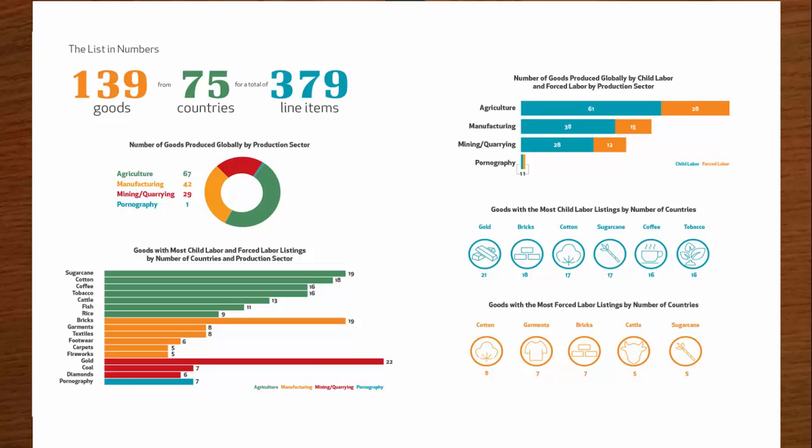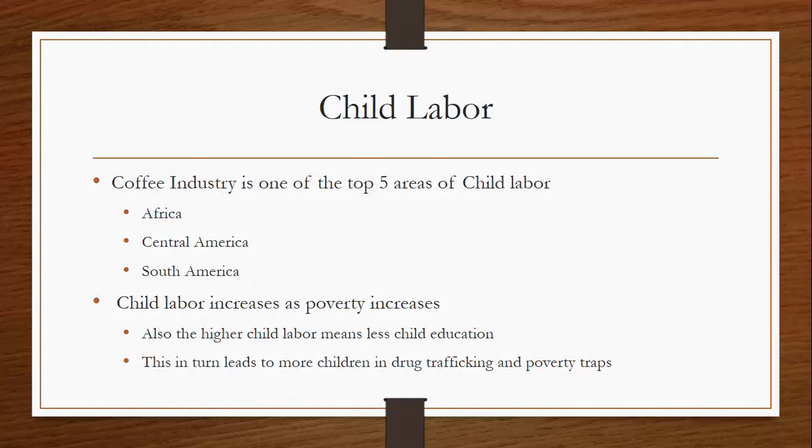Here are some additional statistics related to the production of coffee that should be considered when formulating your opinions regarding the controversy surrounding coffee production. As you can see, the coffee industry is one of the top 5 production areas for child labor, and a notable trend you should be identifying is the connection between increased poverty and increased child labor. Furthermore, child labor has its own set of consequences besides violence, including lower education. This creates a continually increasing level of child labor as education opportunities vanish for the next generation, forcing more children into labor.